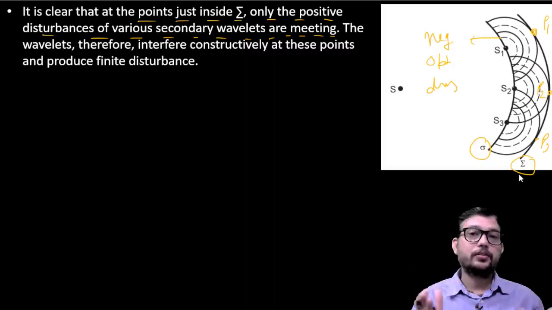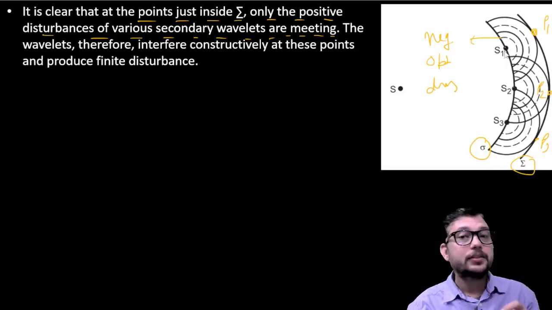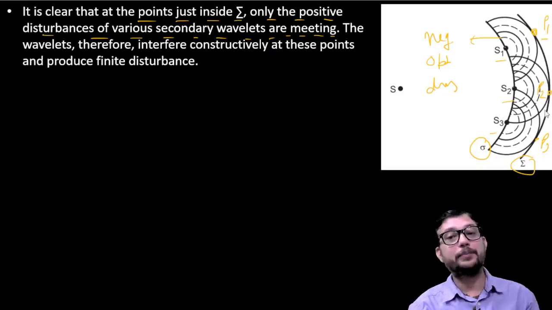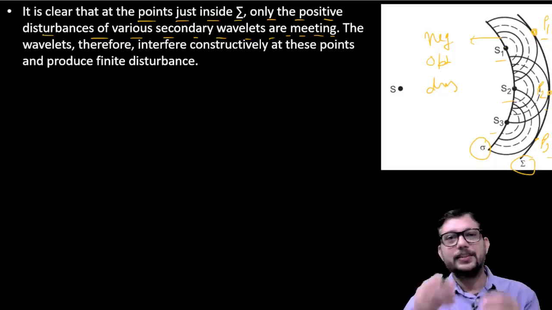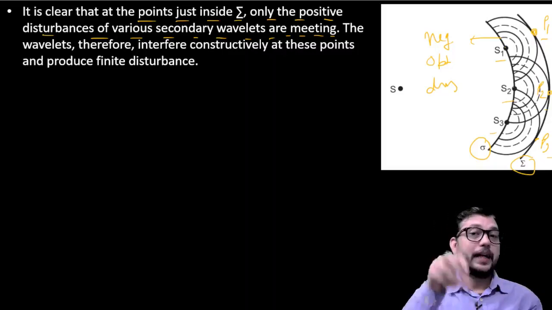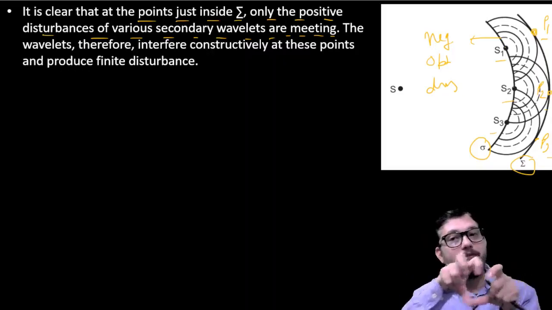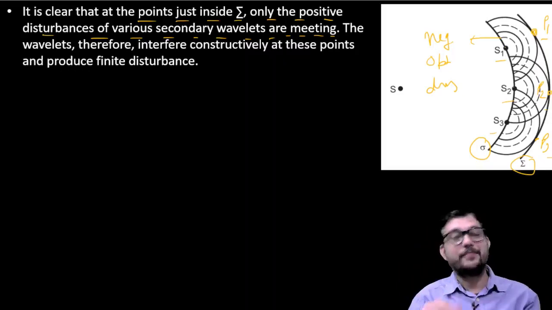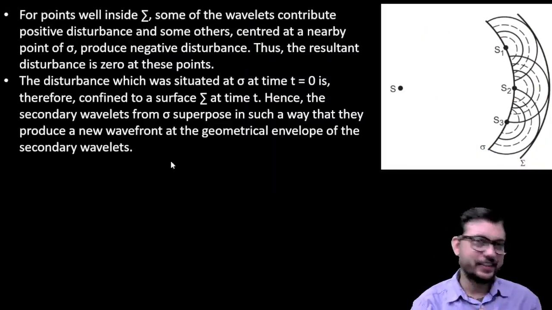So in that case, each and every property associated with S1, S2, S3 is just shifted to the points P1, P2 and P3. So the properties associated with sources S1, S2, S3 are carried forward and reach the points P1, P2 and P3, and this process continuously goes on. I hope that up to here each and everything is clear to all of you.